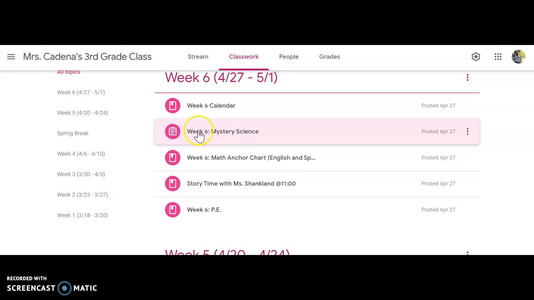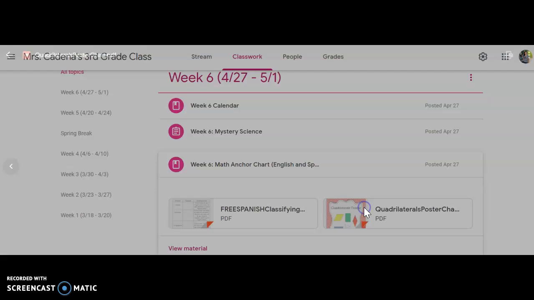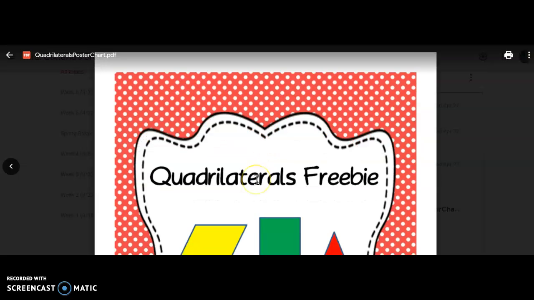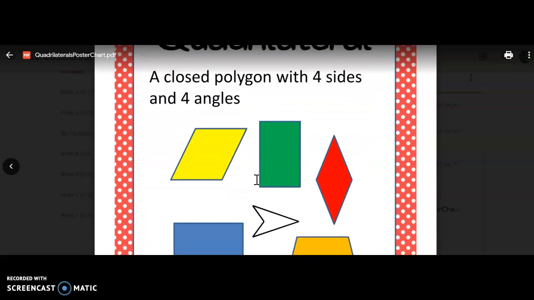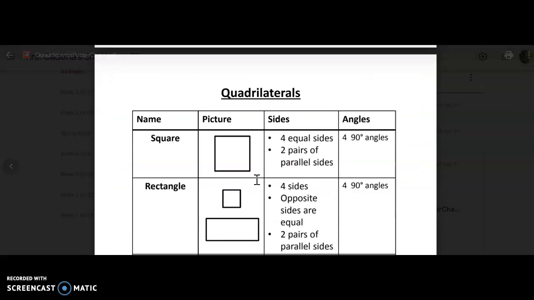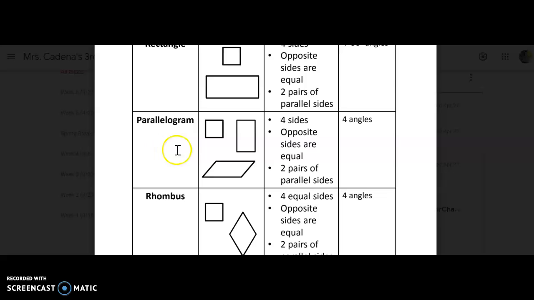Okay? Other things that you guys might find helpful this week is there's a math anchor chart. Like I said, we were talking about quadrilaterals and geometric shapes this week. So here is an anchor chart for you guys to look at. And it tells you, look, these are the attributes of a rectangle. These are the attributes of a parallelogram.